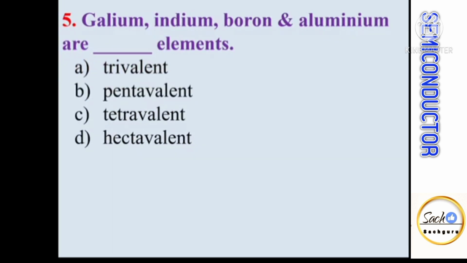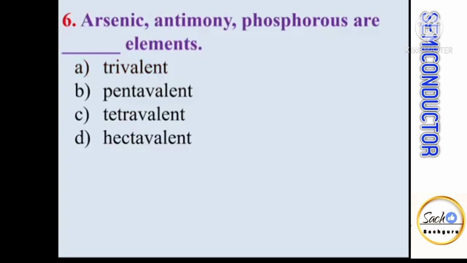Gallium, indium, boron, aluminium are dash elements. So gallium, indium, boron, aluminium, these are trivalent impurity atoms. Arsenic, antimony, phosphorus are dash elements. Arsenic, antimony, phosphorus as well as bismuth, these are pentavalent elements.